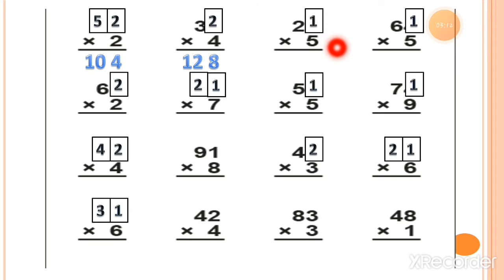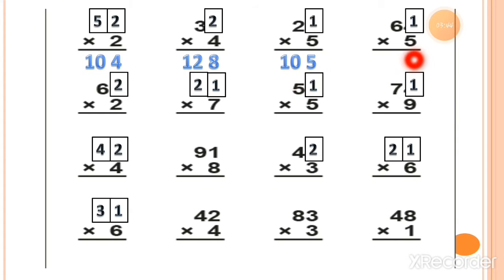Now the next sum is 5 ones are 5. You have to write down the answer of the ones value under the ones column. 5 ones are 5. Now the next one is 5 twos are, or 2 fives are, both are the same and equal to 10. So here you can see again we are getting the answer in 3 digits: 105.